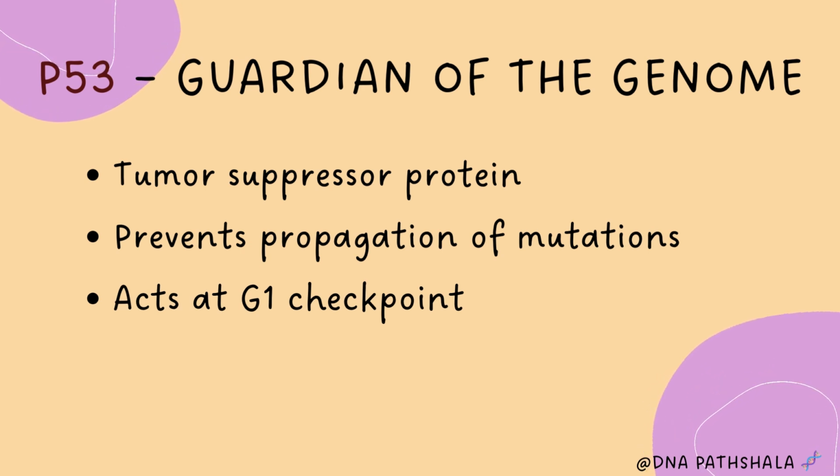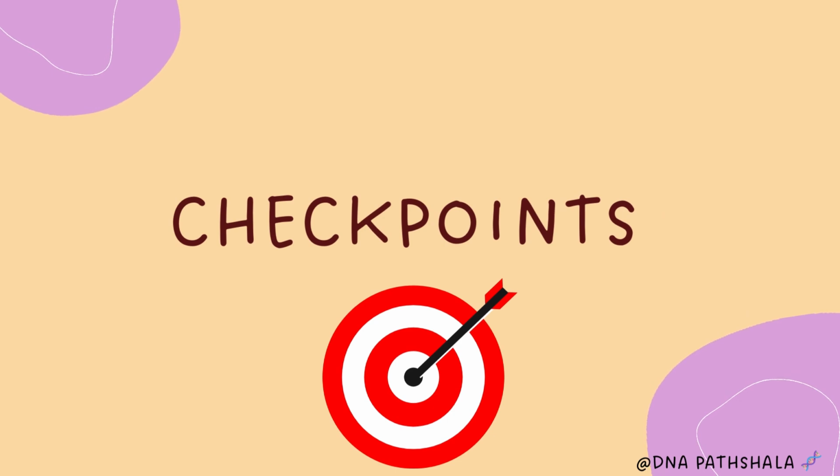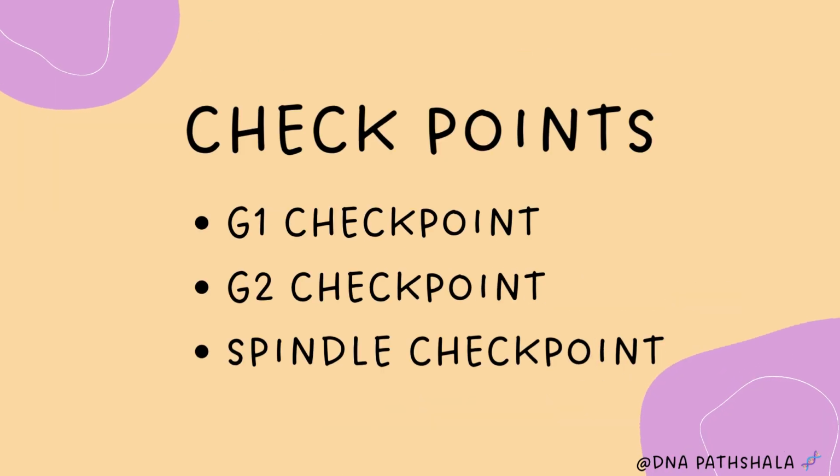Without P53, damaged cells will enter into the cell cycle and can create trouble. This is how cancer can begin. So P53 is the most important protein of the cell cycle regulation. Now let's see the major checkpoints. There are three main checkpoints in the cell cycle: G1 checkpoint, G2 checkpoint and spindle checkpoint.